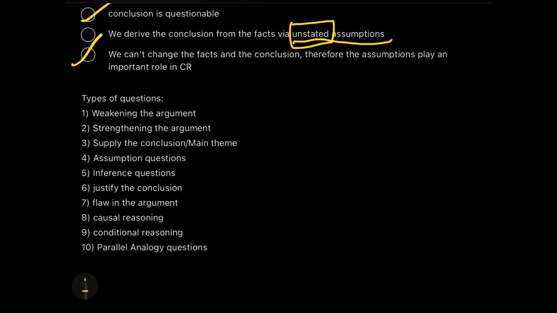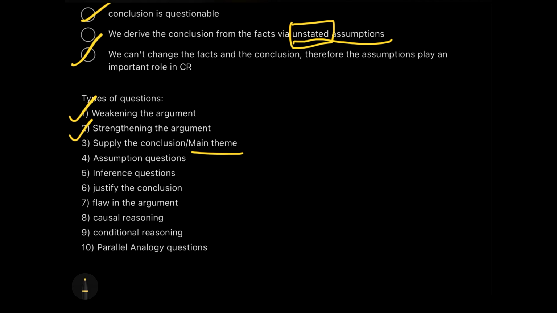The first type of question is weakening the argument. In this condition, you would be getting a question and it would be followed by a fact that asks which of the following answer options is actually not supporting what is already mentioned at the top. So what is not getting supported is called weakening of the argument. Similarly, strengthening of the argument is something which supports or strengthens the point which is already mentioned at the top.